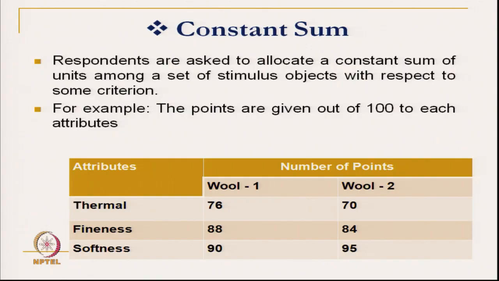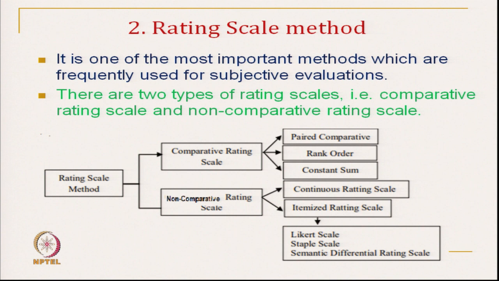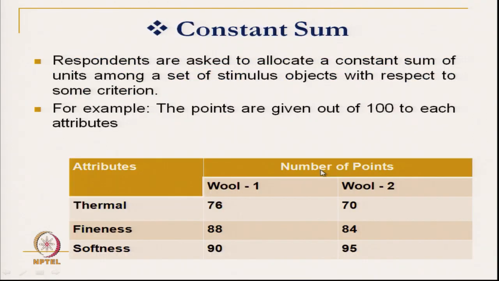The third one is the constant sum. This is the comparative constant sum, so again we are comparing with something. Respondents are asked to allocate a constant sum of units among a set of stimulus objects with respect to some criteria.